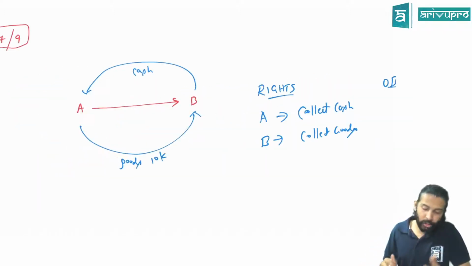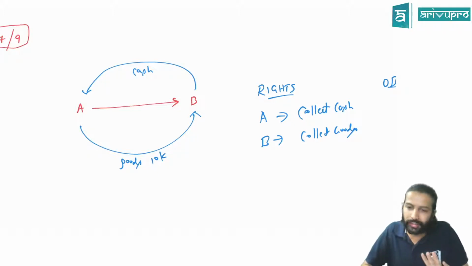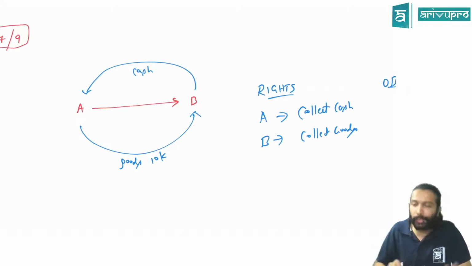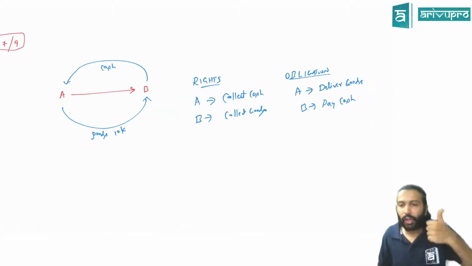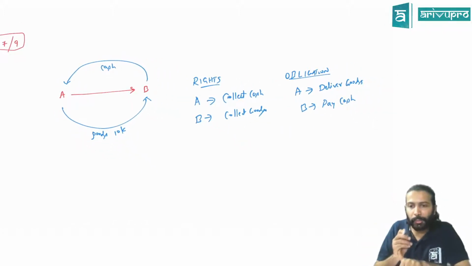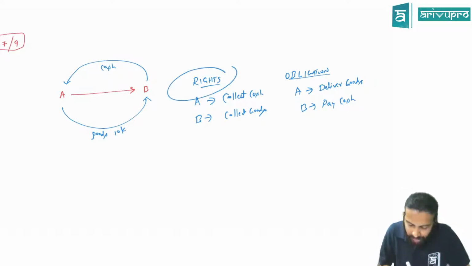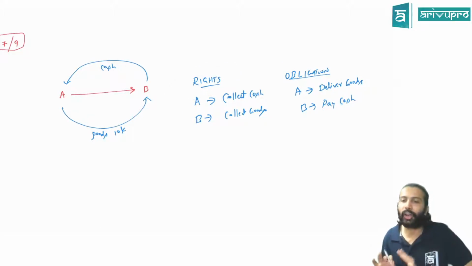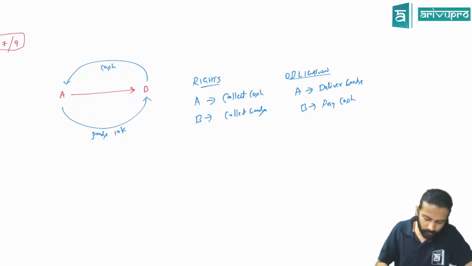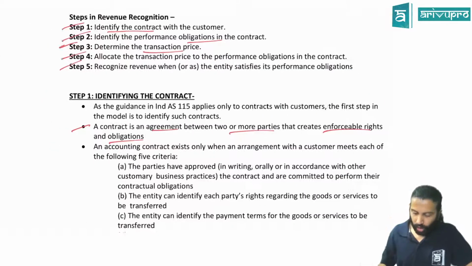Does it mean contract has to be in writing? Not necessarily. We have studied contract would be in oral or written, but there's necessity that it should be a contract. Again, can we redefine the contract now? Yes. Contract means what? It's an agreement between 2 or more parties that creates enforceable rights and obligation. If this is there, it is a contract. Done? Yeah. So that's the first definition. Clear?